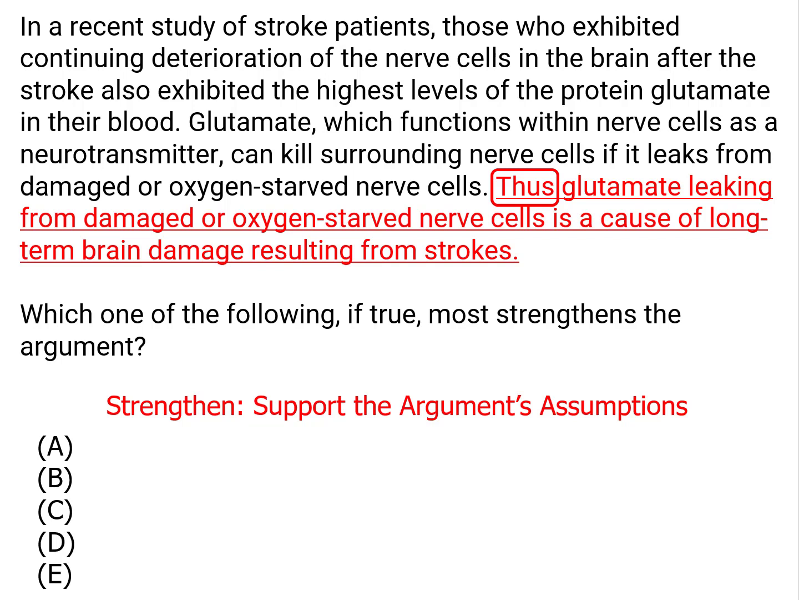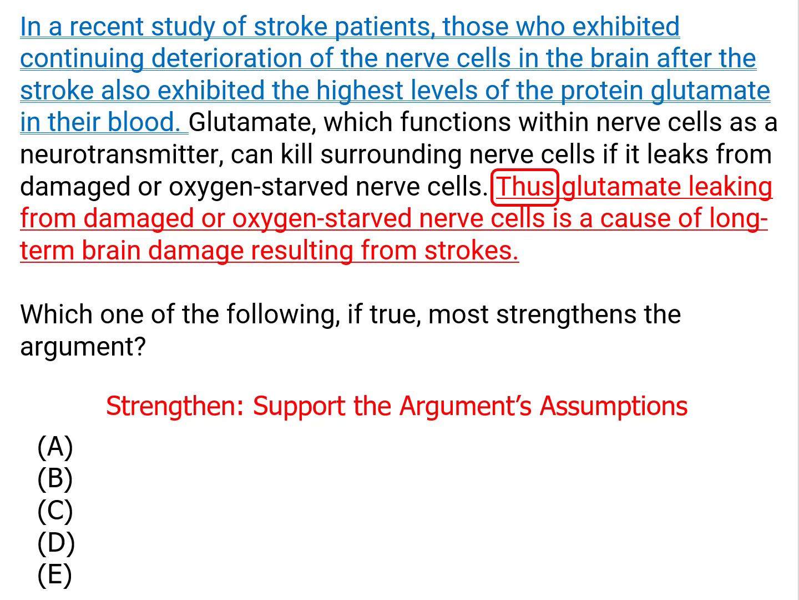Now, if the word glutamate frightens you, in your head just use G, so G leaking from the brain. Science is never important for the actual details of the science or the fancy names. It's just the logical relationships. Now, we're given some evidence to believe that glutamate is a cause of long-term brain damage from strokes.